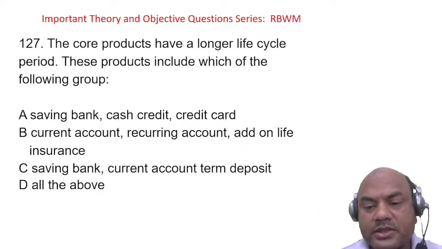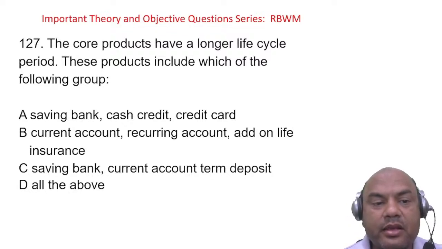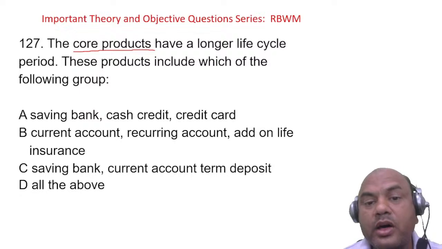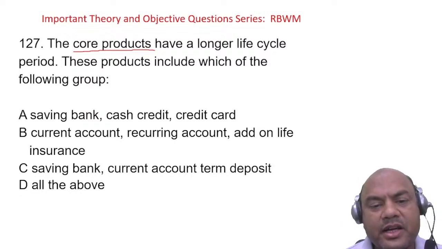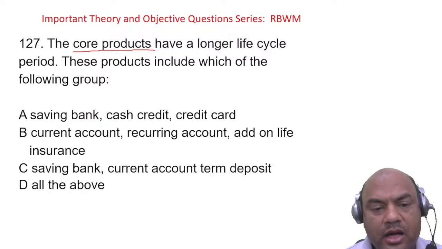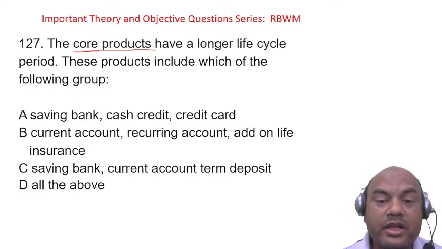The core products have a longer life cycle period. These products include which of the following? So core products, what are the core products? Longer life cycle, they always keep on growing. Savings, cash credit and credit card. Current account, recurring account, add-on life insurance. Savings, current and term deposit. And all of the above. What is the correct answer in this?